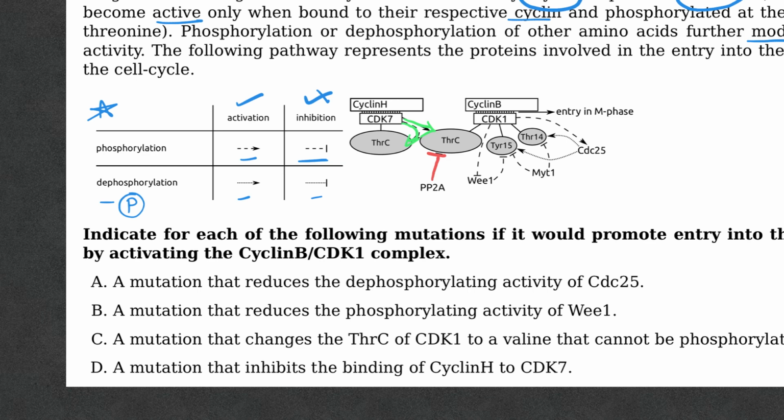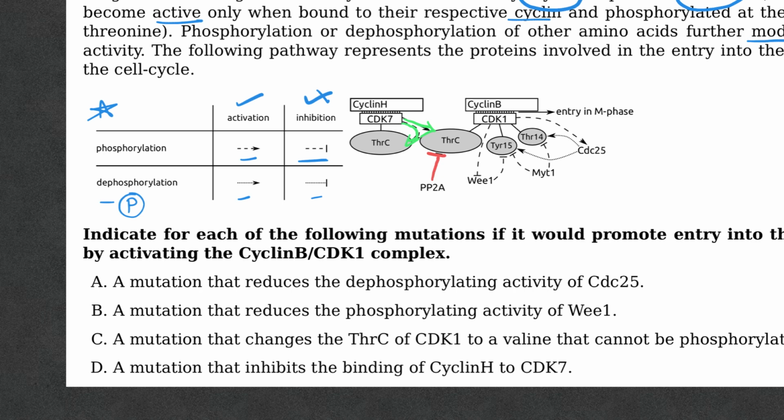So CDK1 does something to the V1. As you can see, it phosphorylates it, and this phosphorylation is inhibitory. Okay, and the V1 once again phosphorylates tyrosine 15, and this phosphorylation is also inhibitory. MIT1 can phosphorylate tyrosine at 15th position, or threonine at 14th position, and in both the cases it's inhibiting.